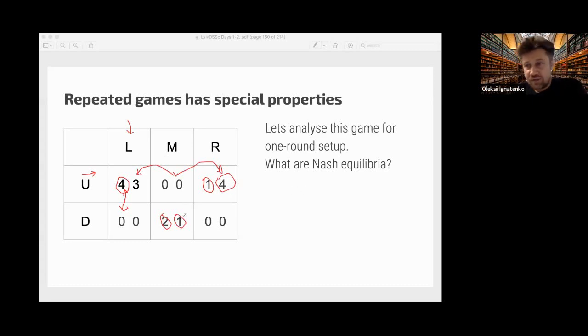Okay, so the Nash equilibrium is here. The only unique Nash equilibrium here is DM, and actually it's really not efficient, because the first player can have 2. 2 is less than 4, but bigger than 1, and 1 is less than 3 and 4. So it's really bad for the second player to have this Nash equilibrium, because his payoff is very small.